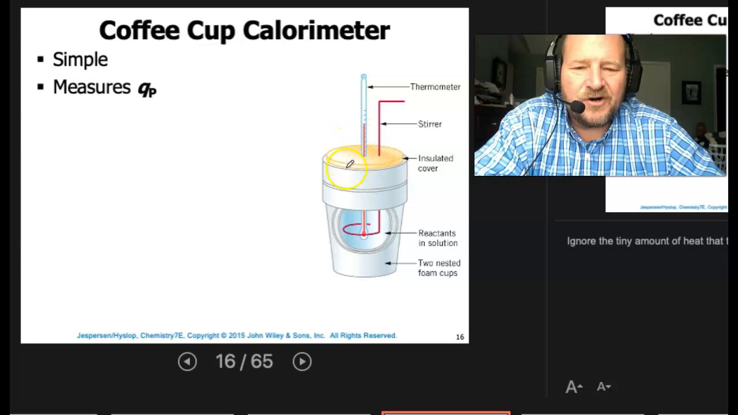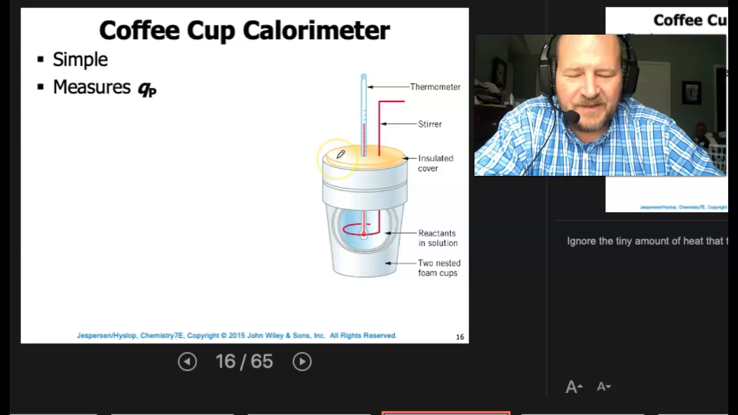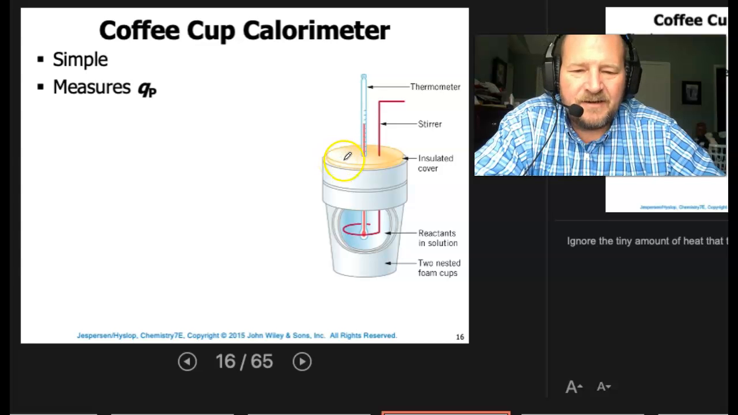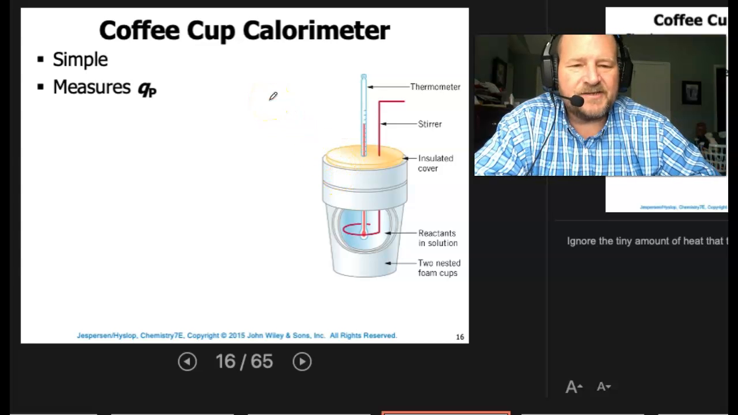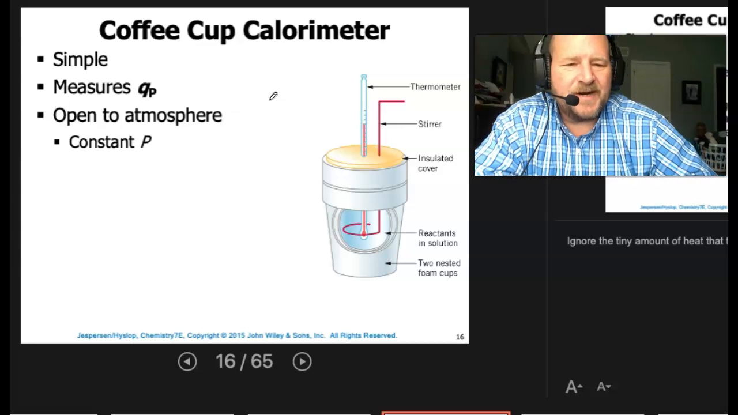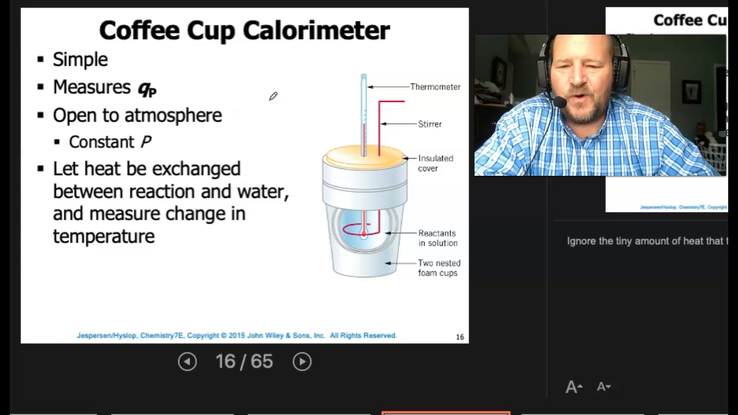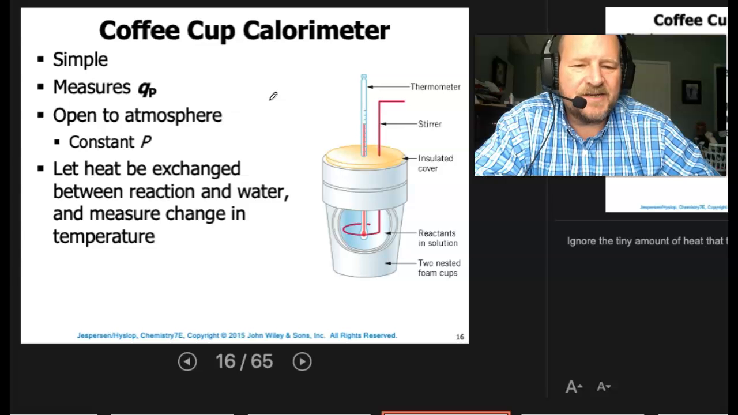Typically in our lab we use a cardboard cover, and they actually work pretty well even with cardboard. Some people will use styrofoam lids as well, so you can get a styrofoam lid for your styrofoam cup, and you can use that to help insulate it some more. Again, it's open to the atmosphere, which means our pressure will remain constant. Now, let the heat be exchanged between the reaction and water, and simply measure the change in the temperature of the water inside the cup.